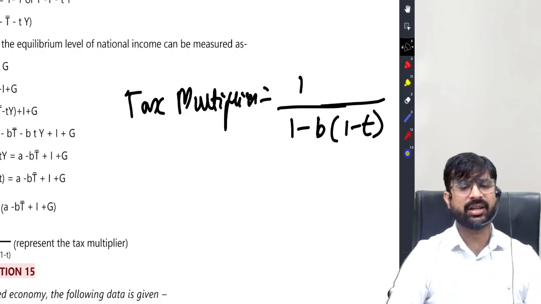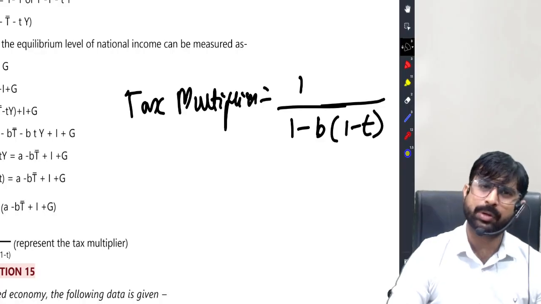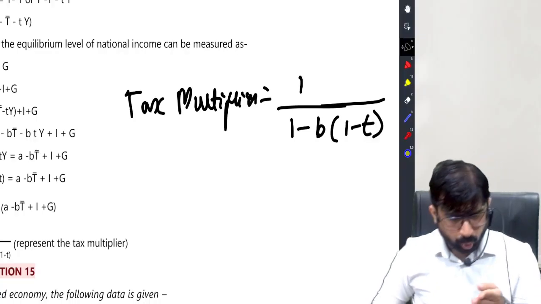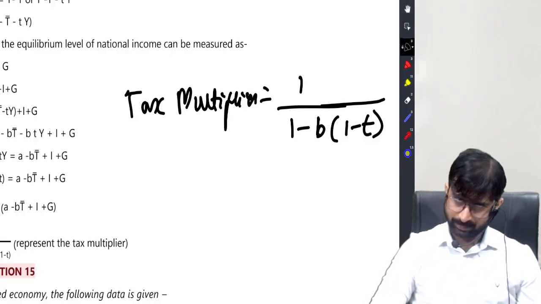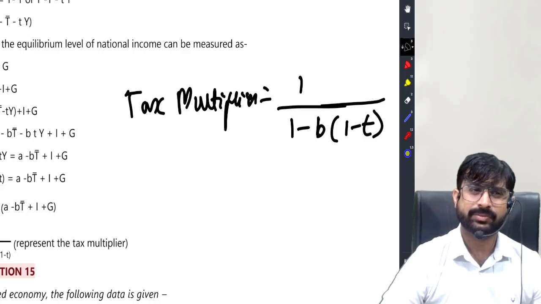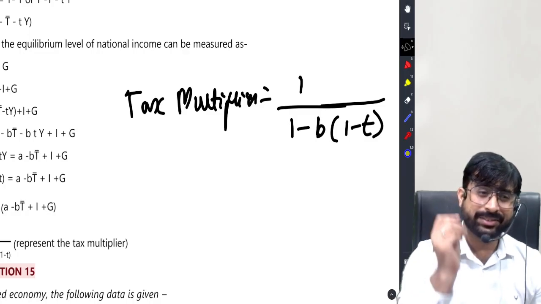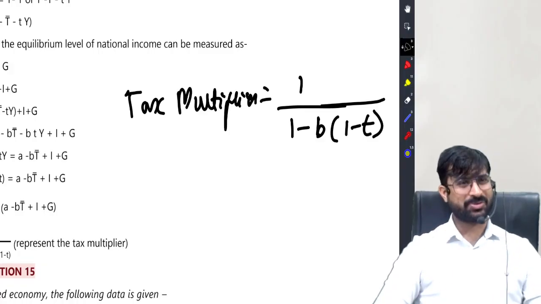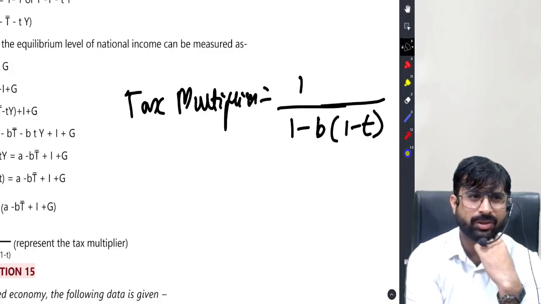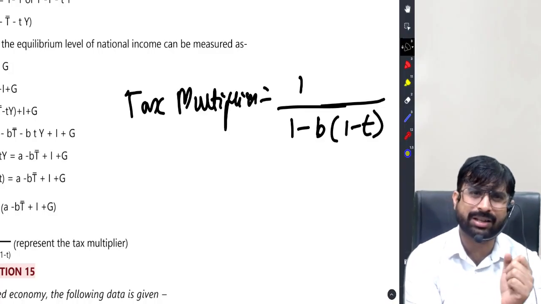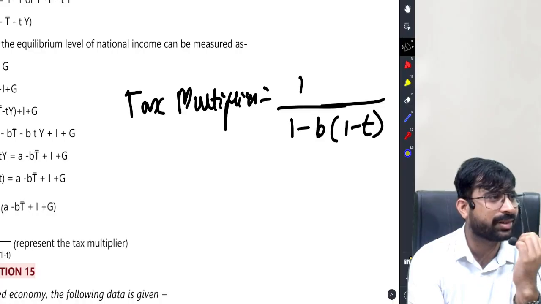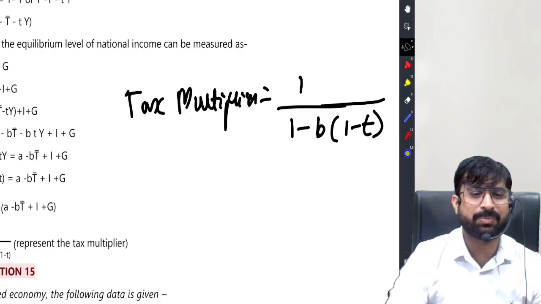Sir, we did not understand. Tax was there in the earlier two also, sir. So what is different about this? Students, there tax was given as a fixed amount. You remember the last two sums? Tax was 50 rupees or 20 rupees, 100, 150, whatever. Here tax is given as a percentage. Then you use this multiplier formula.